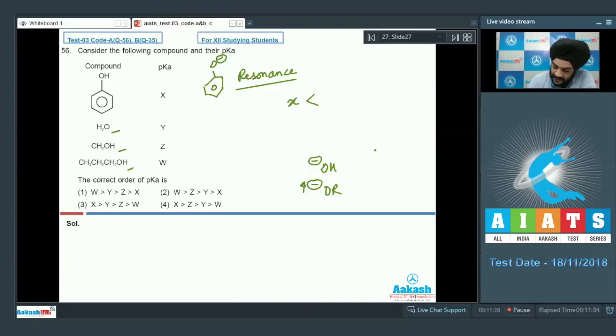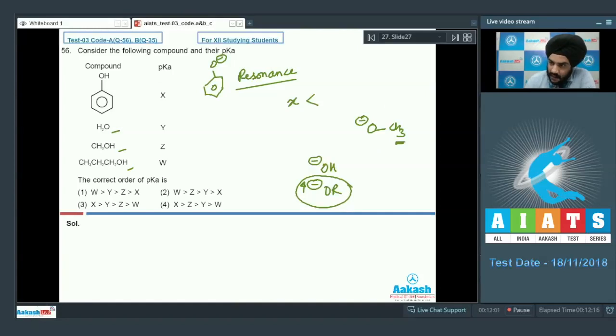However, there is an exception of methanol. In case of methanol, we have CH3O minus. Although it has a plus I effect, it leads to an increase in the negative charge density, which in turn leads to an increase in the extent of hydration. So earlier the charge density here was increased, so it had a greater tendency of being hydrated. But due to the presence of this R group, which creates steric repulsions, this alkoxide ion is not very much solvated. However, that is not the case with methanol.